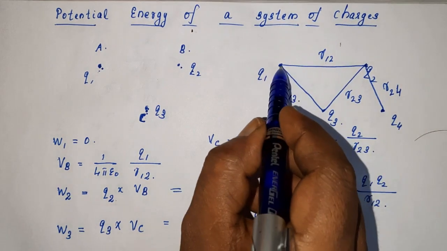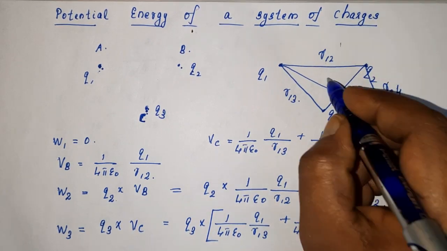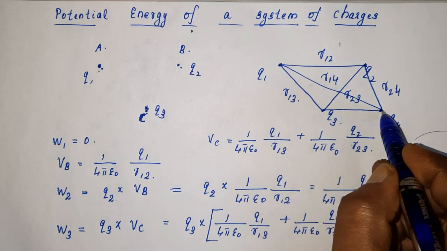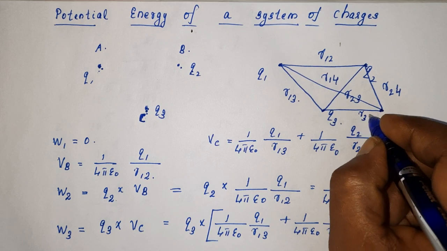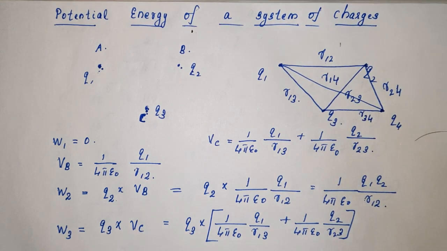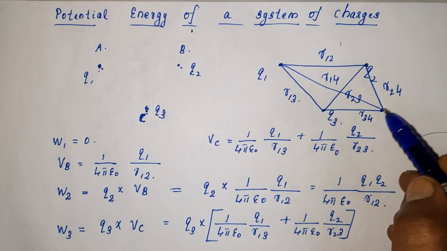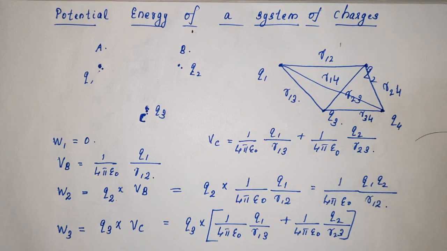Then the distance between Q1 and Q4, you can define as R14. Distance between Q3 and Q4, you can call it R34. So if you are extending the three charge system to a four charge system, you have to consider the fourth charge to be placed in the vicinity, and we have to extend the equation.